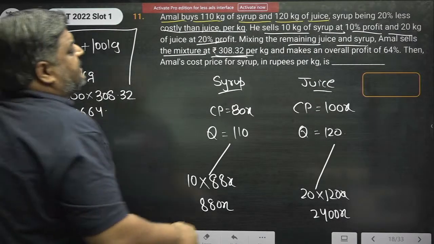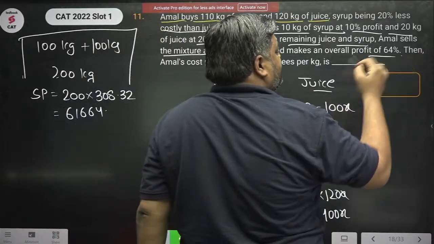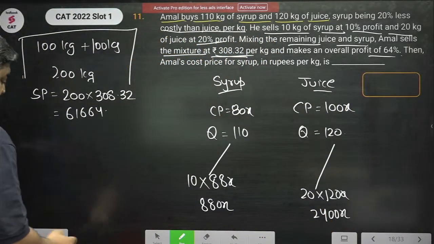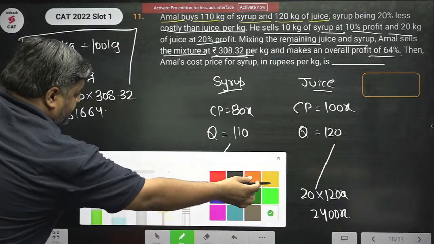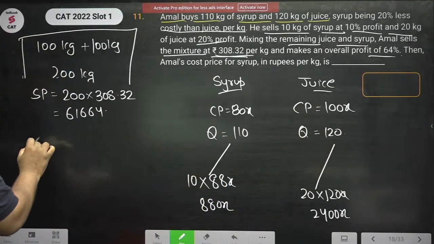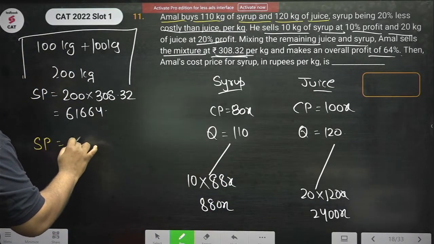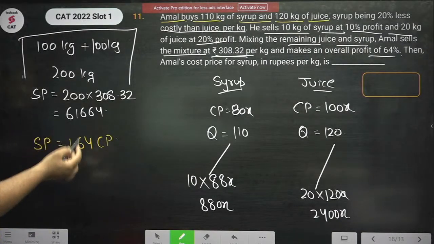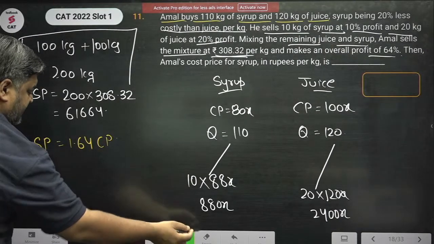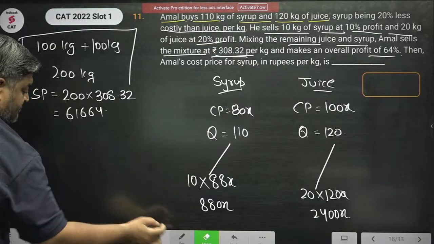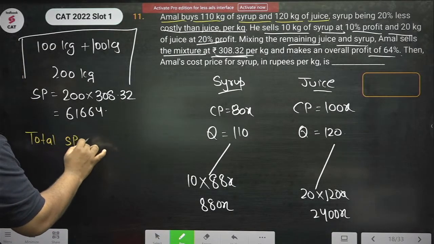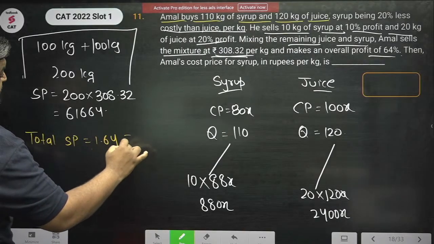And he makes an overall profit of 64%. So we can write here that total selling price is 1.64 times total cost price.